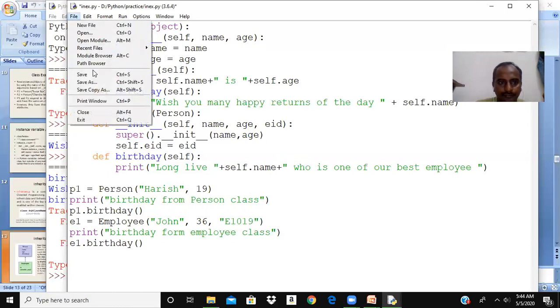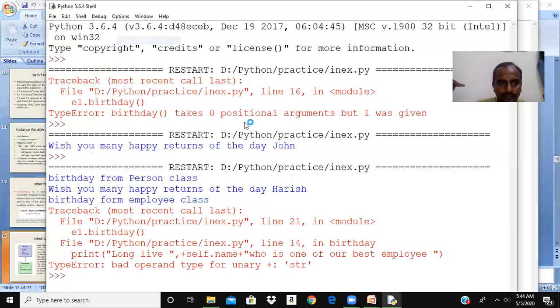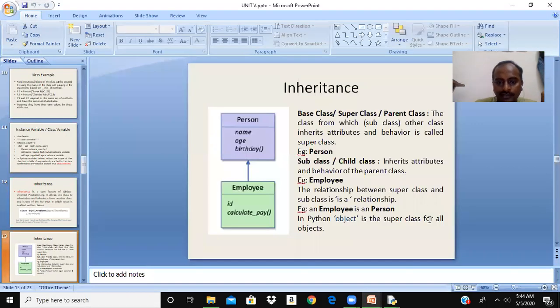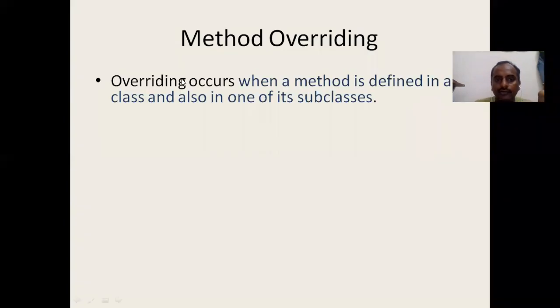Save. You can see the output here. Long live John, who is one of our best employees. That is the birthday method from employee. Wish you many happy returns of the day, Harish. This is the birthday method from person class. We can see this. So whenever a method is defined in the parent class and the child class also, then we say that that method is overridden. This is a simple thing we should understand. So overriding occurs when a method is defined in a class and also in one of its subclasses.